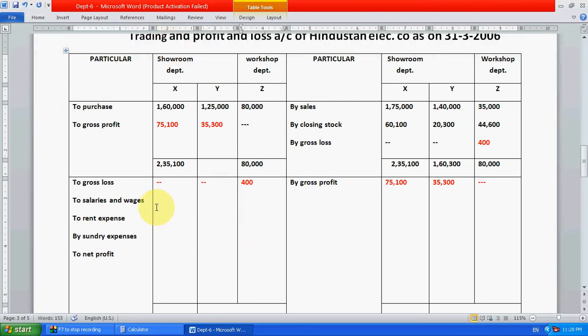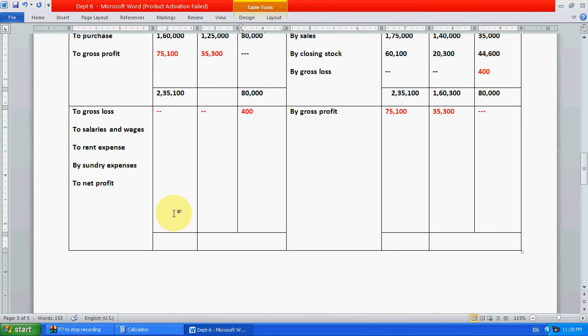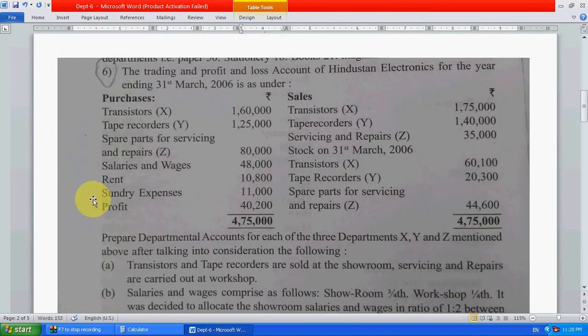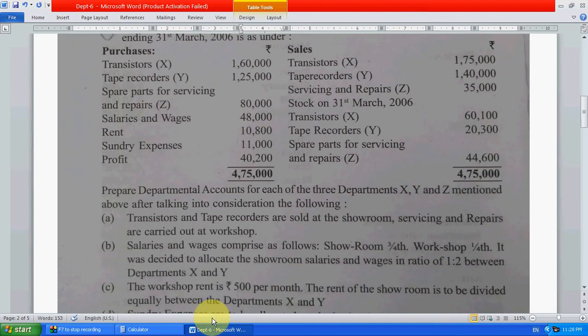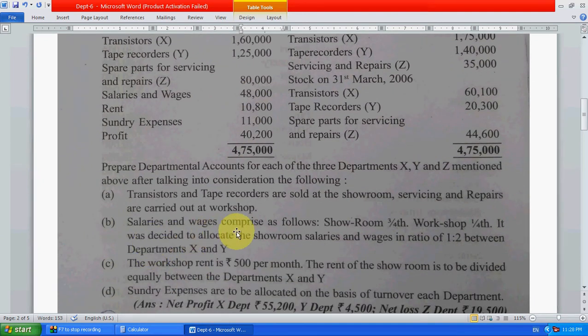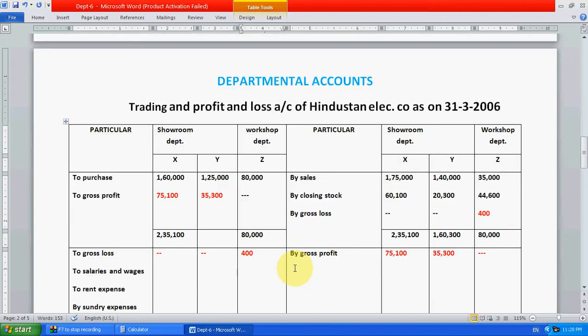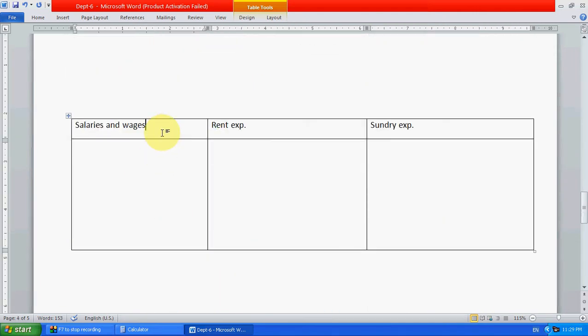Okay, salaries and wages we have to divide now. First, how much are salaries and wages? 48,000. See here, salaries and wages comprise as follows: showroom 1/3, workshop 1/4, and again showroom 1/2 between X and Y. So here, first write showroom.